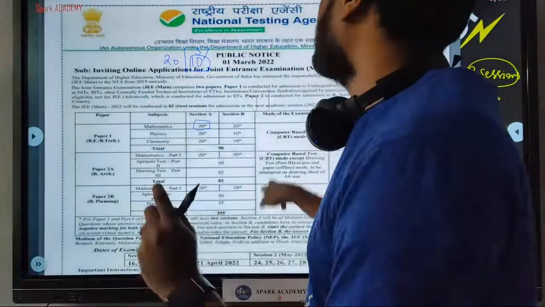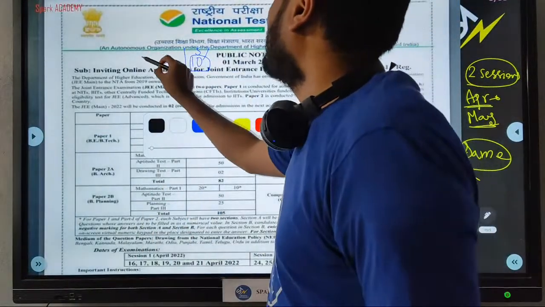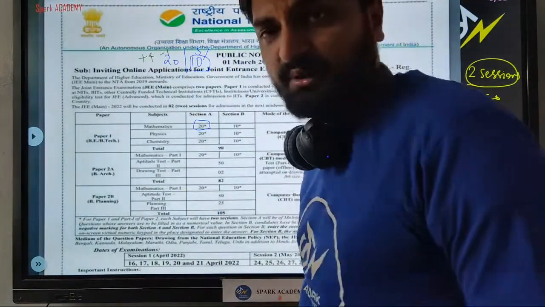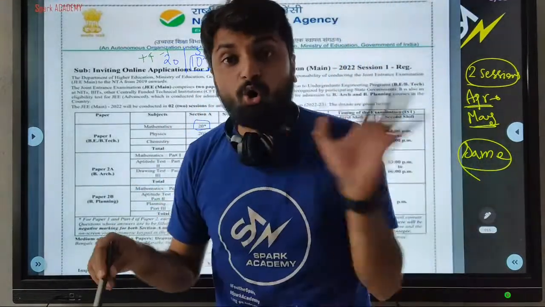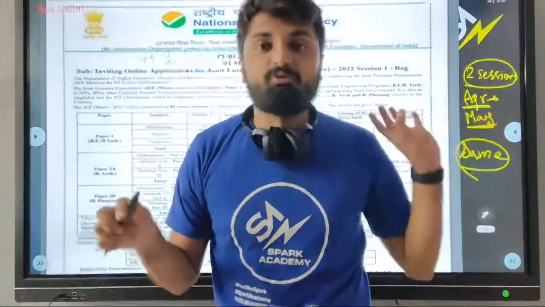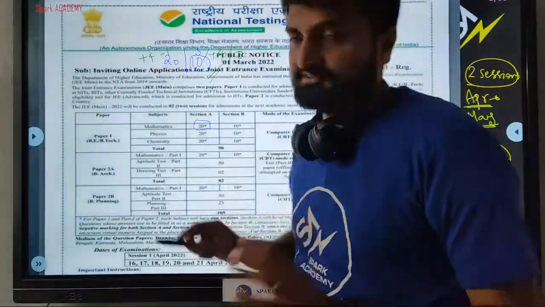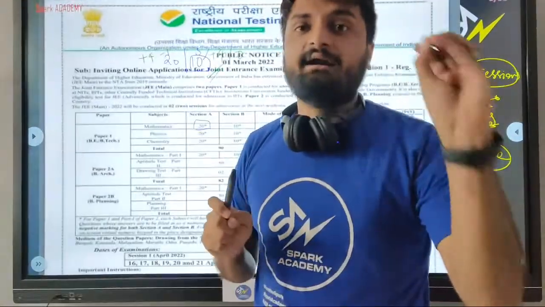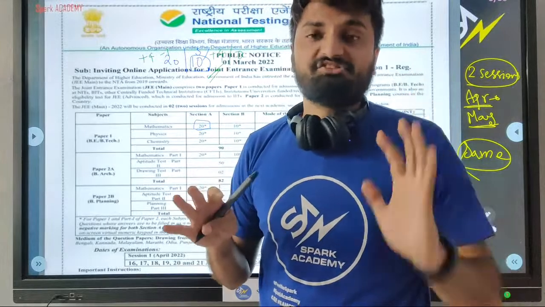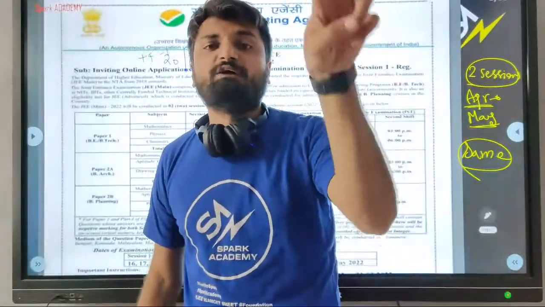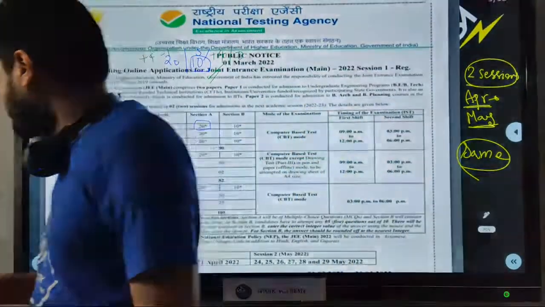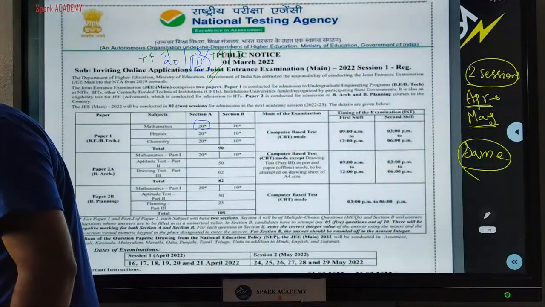The marking scheme for the first section is +4 and -1. For the numeric types it's +4 and 0. There's no negative marking for the numeric type of questions, plus you have a choice. So total 300 mark paper. And normalization is also done. I'll explain to you about normalization later. Best of the 2 scores is considered for the JEE exam.